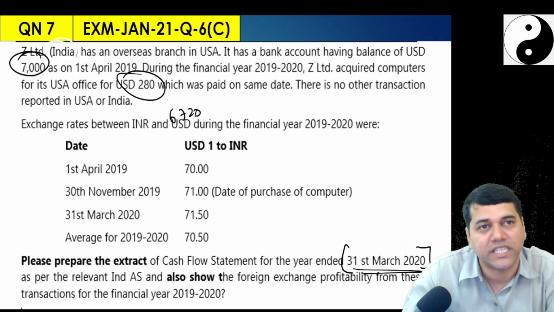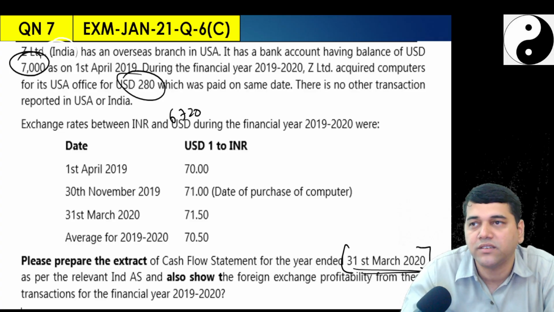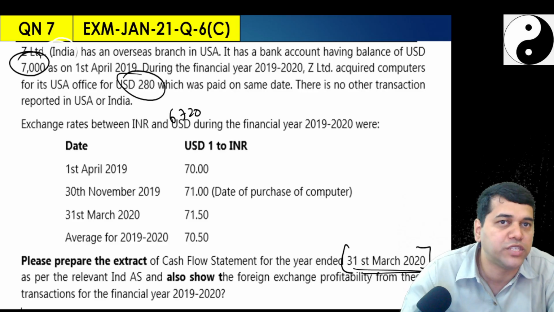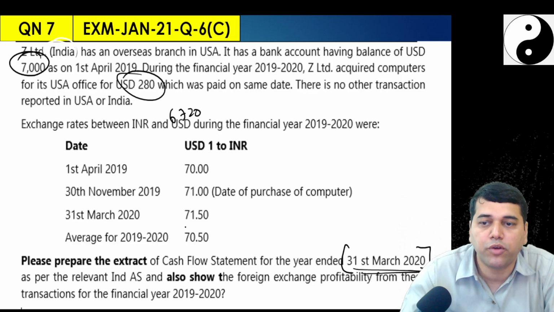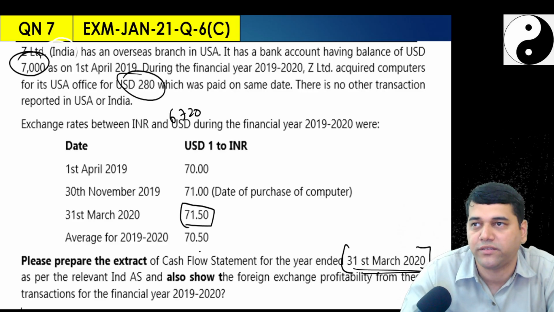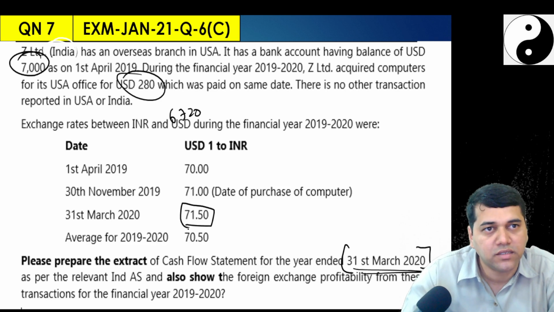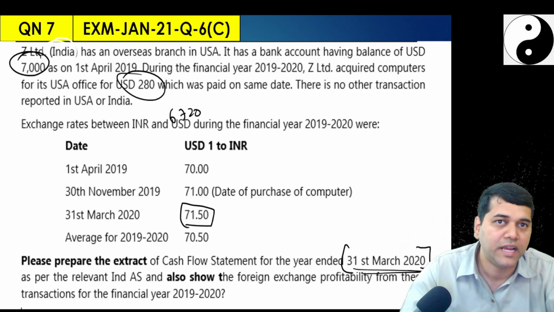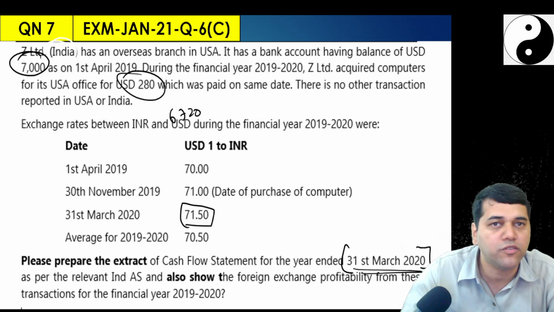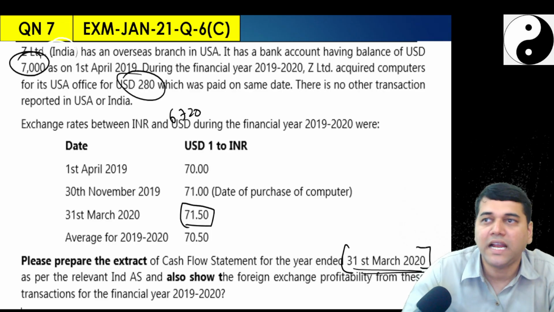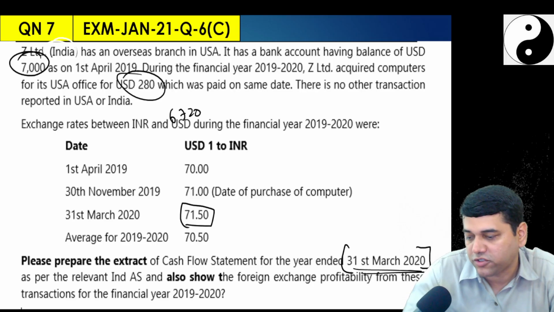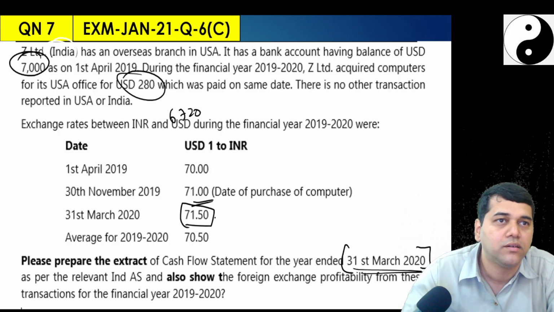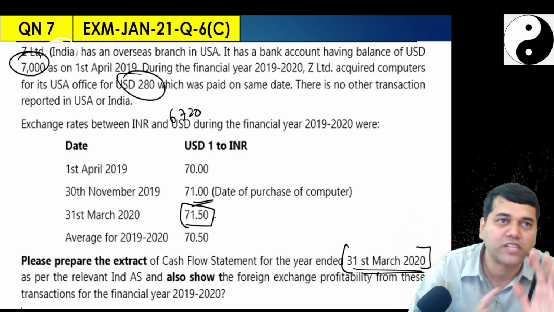Now you have to restate it at the end of the year using which rate? This hint I will give you. Using which rate you have to restate? 71.50. Why? Because it's your monetary asset. Now by restating it, the cash balance as per the INR balance versus the cash balance at the end of the year will be different. So that you have to reconcile. And for the purchase of the PPE, at which rate did you purchase? 71. You have to prepare one cash flow statement.